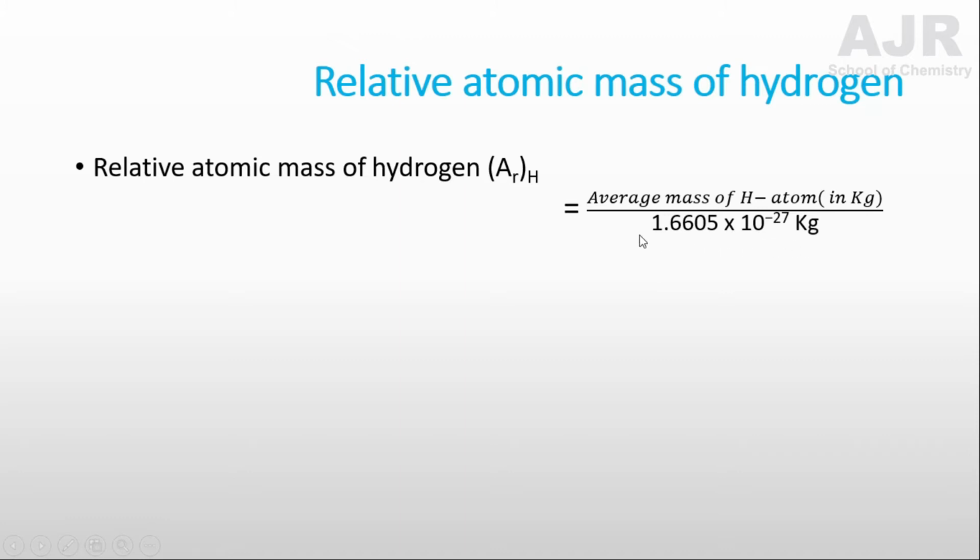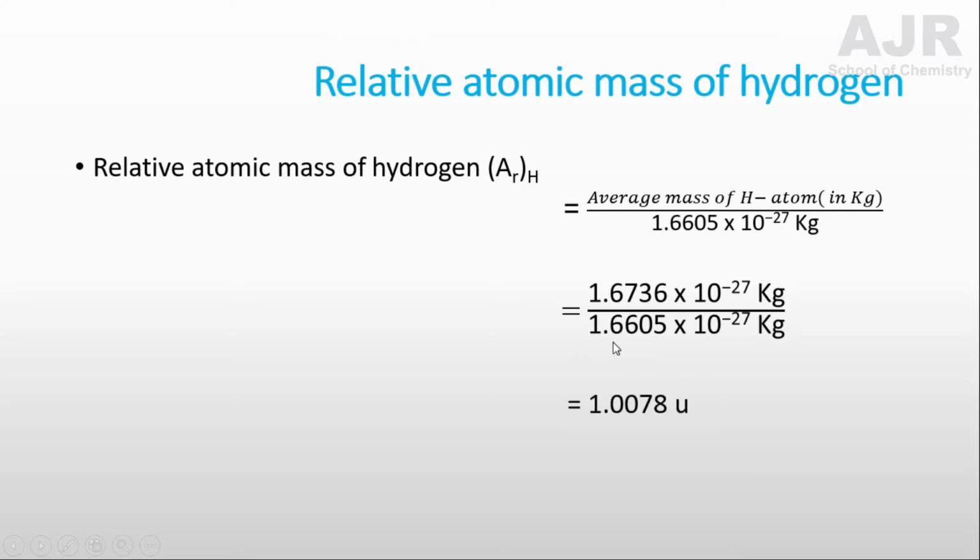The average atomic mass of hydrogen is 1.6736 times 10 power minus 27 kilogram, and you will get the answer 1.0078, which is approximately 1.008 unified atomic mass unit.